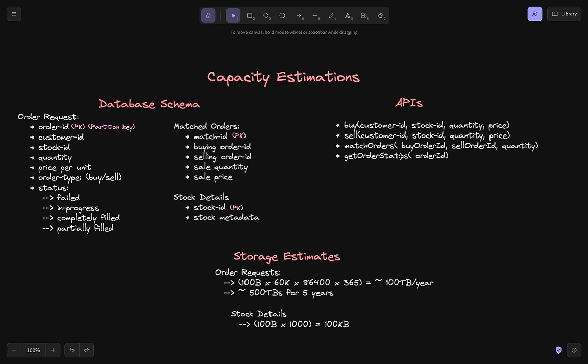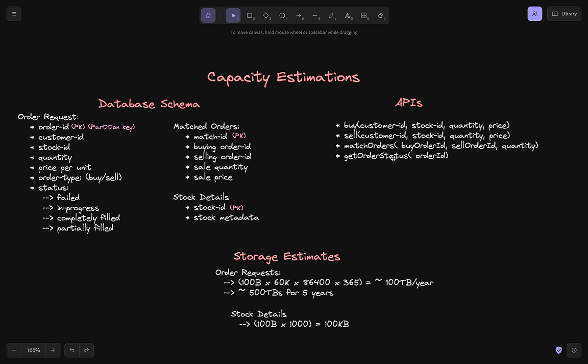And definitely once you have submitted your order request, you might want to get the order status as well. This was my order ID, and I might want to get the order status once it has been submitted, has succeeded, failed, or whatever be the case. So that's part of our database schema, our APIs, and our storage estimates.